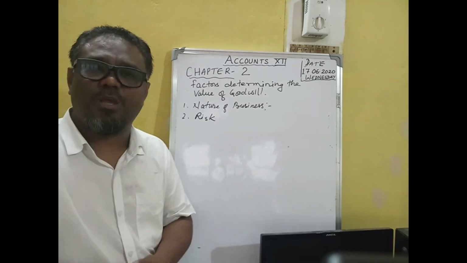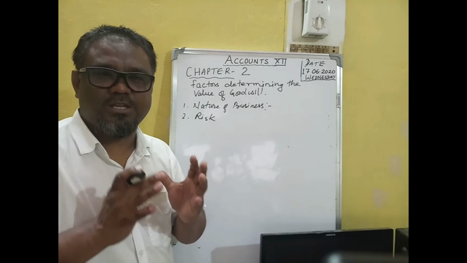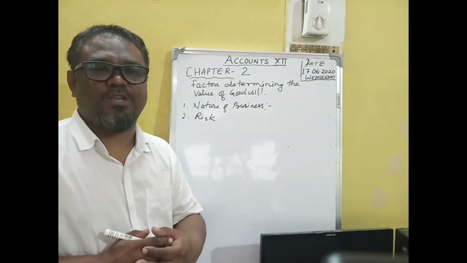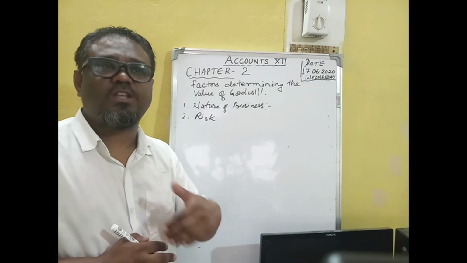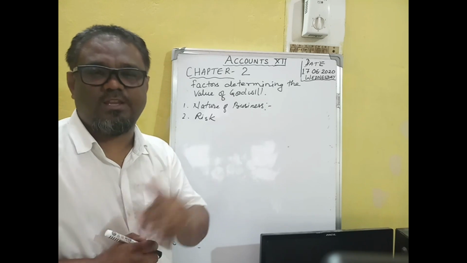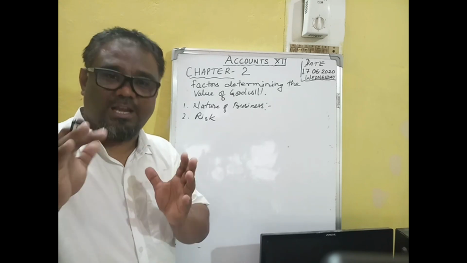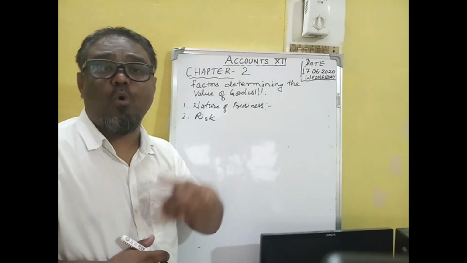Next one, the risks. If the risk involved in the business is less, the goodwill is high. Greater the risk, lesser is the goodwill, and lesser the risk, more is the goodwill.